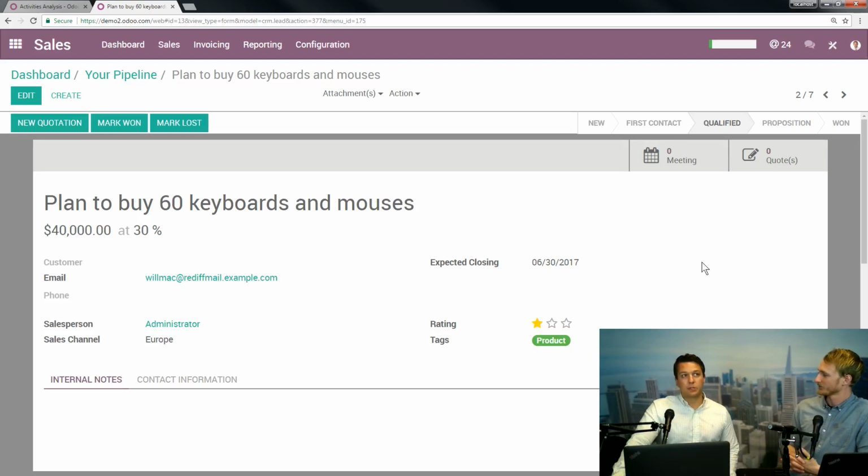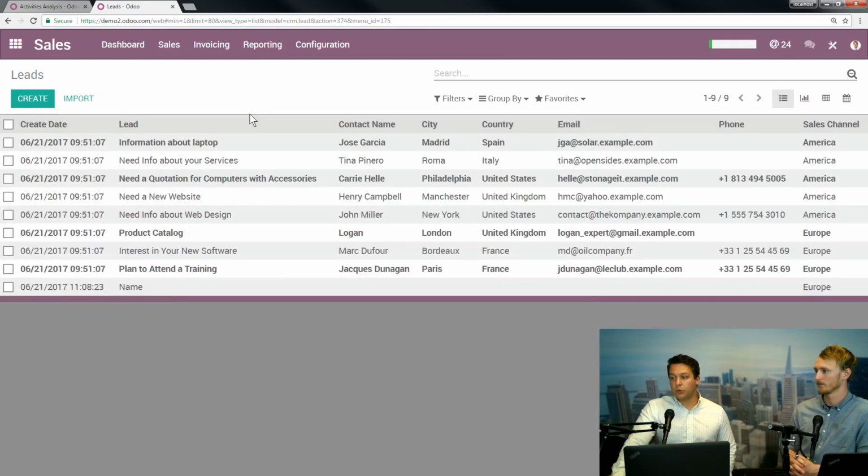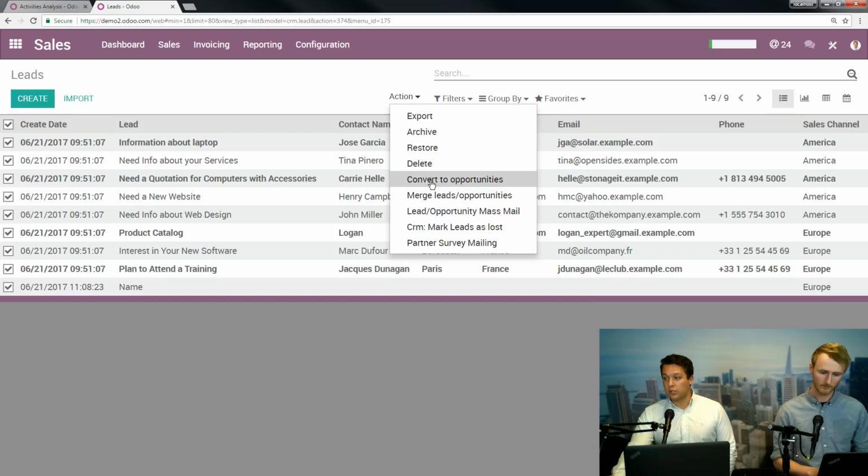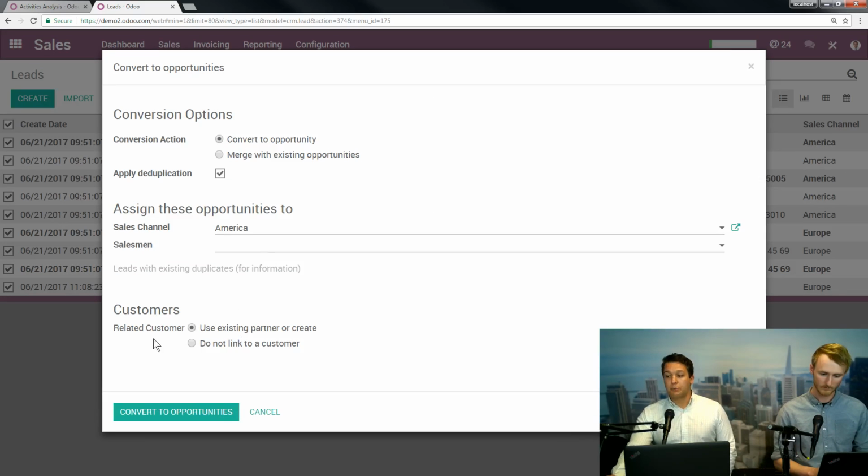Once something is converted from a lead, it will have a corresponding contact. And that's up to you if you want to have that. So let's go over that really quickly. Here at Leads, when you import these or create a new one, it doesn't automatically create an associated contact. But when you convert these to an opportunity, which you can do like this, with action, convert to opportunities, you have the option to do that right here. I find it really useful because then it fills out the contact database for you. So specifically for leads, you're going to have to come into leads and take a look. But for anything else, once they're an opportunity, a customer, a vendor, whomever, you'll be able to find them in the contacts database.